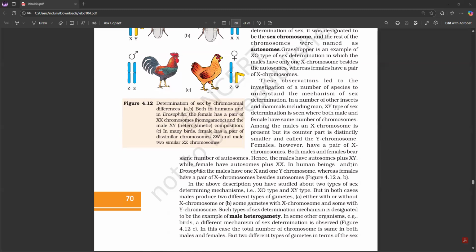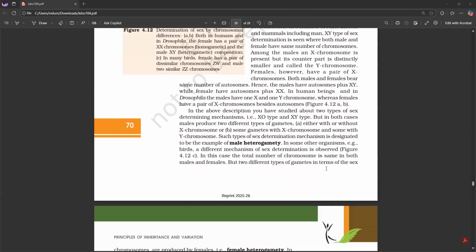In a number of other insects and mammals, including man, XY type of sex determination is seen where both male and females have the same number of chromosomes. Among the males, an X chromosome is present, but its counterpart is distinctly smaller and called the Y chromosome. Females, however, have a pair of X chromosomes. Both males and females bear the same number of autosomes. Hence, the males have autosomes plus XY, while females have autosomes plus XX. In human beings and in Drosophila, the males have one X and one Y chromosome, whereas females have a pair of X chromosomes besides autosomes.